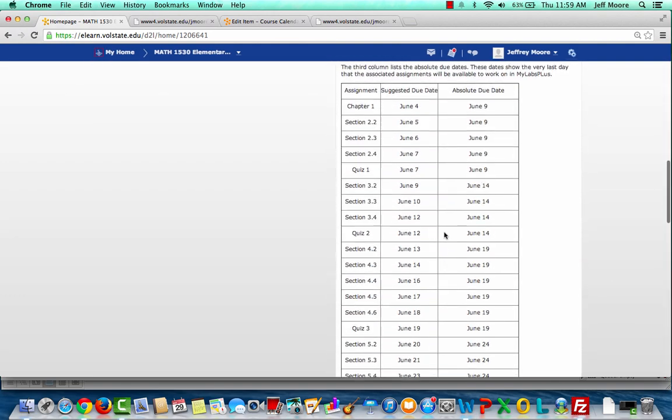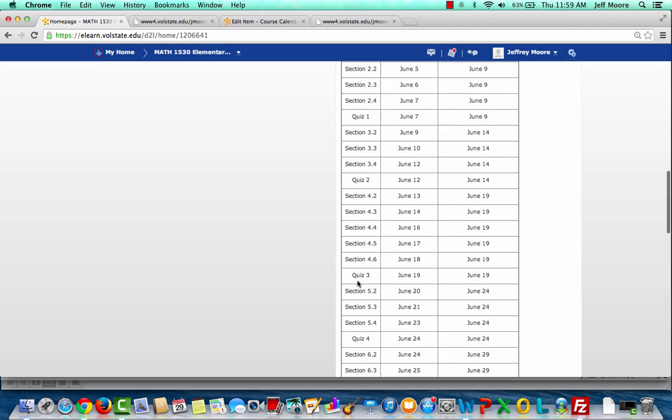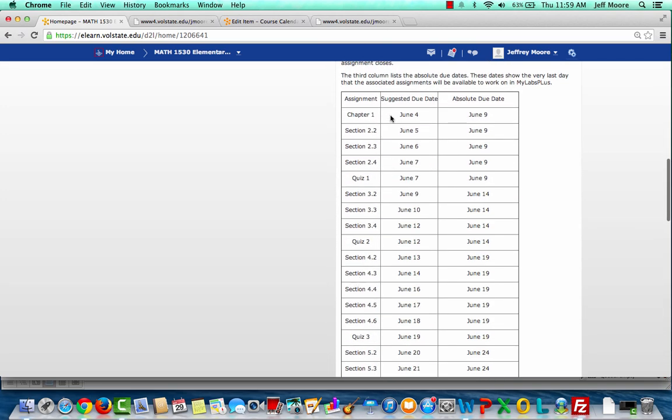Also on this course homepage, you will find a list of all of the graded items: homework, quizzes, test reviews, and tests. And along with these items, you will find suggested due dates in the second column, which are merely a designed schedule for helping you to maintain a pace so that you don't wind up with lots of work to do right on the absolute due date.